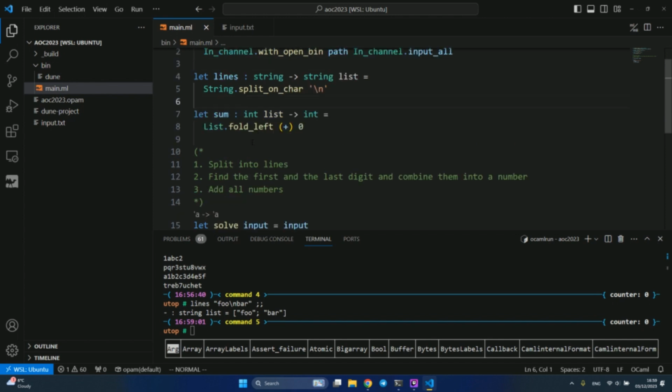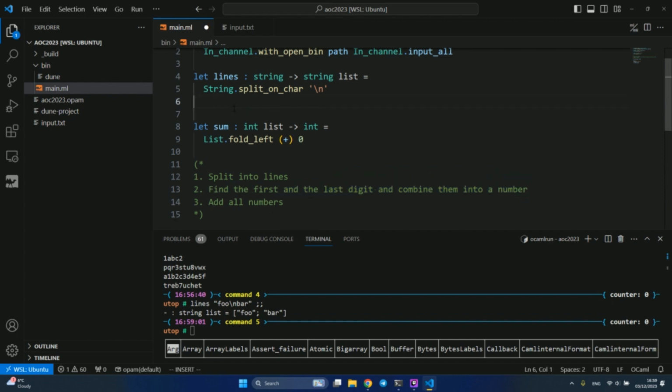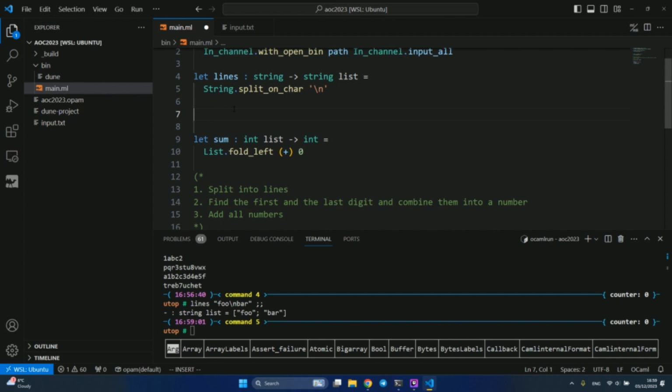So let's finally write the actual challenging part of this task: find the first and the last digit and combine them into a number. We will need to do this for every single line, so we are going to repeat this operation for every line.